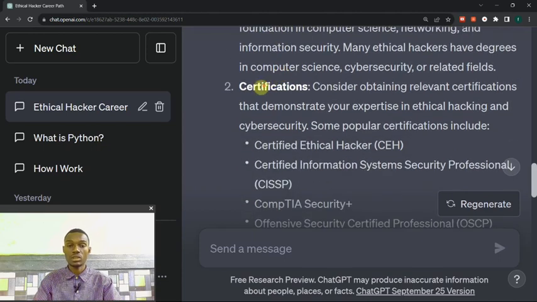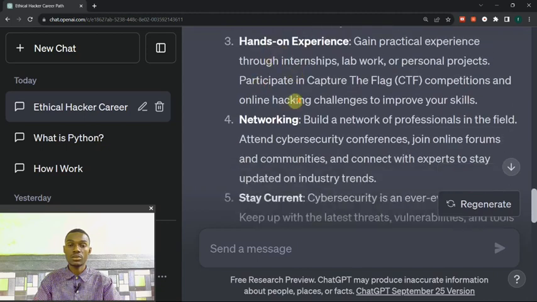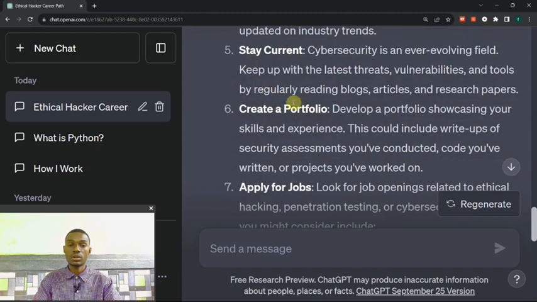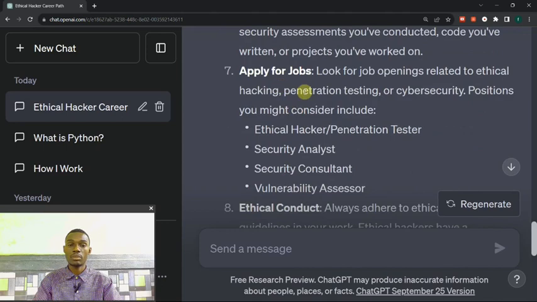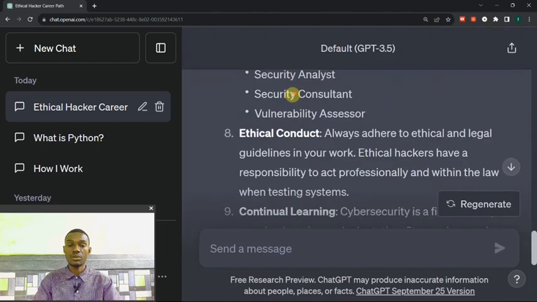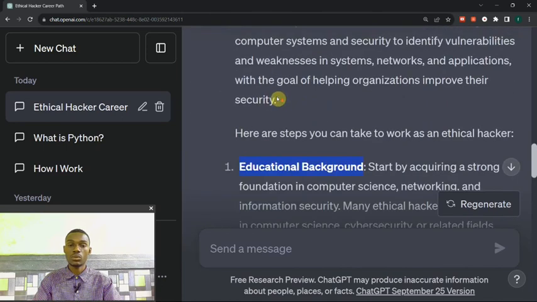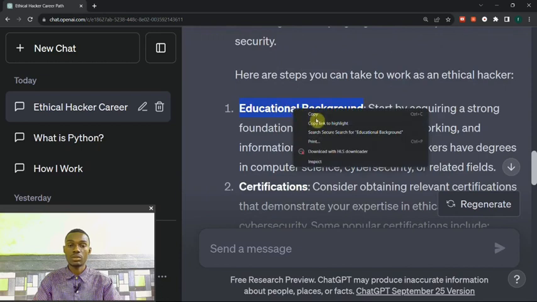There are many other ones like certification, hands-on experience, networking, stay current, create portfolio, apply for jobs. Okay, there are many of them. Now let's say the first one was educational background. Let me copy this.